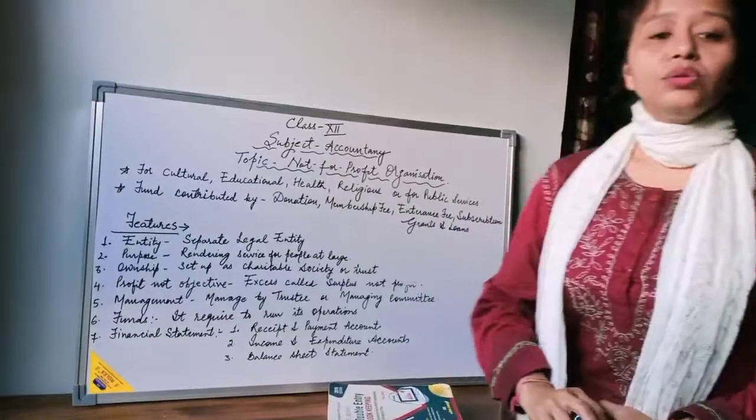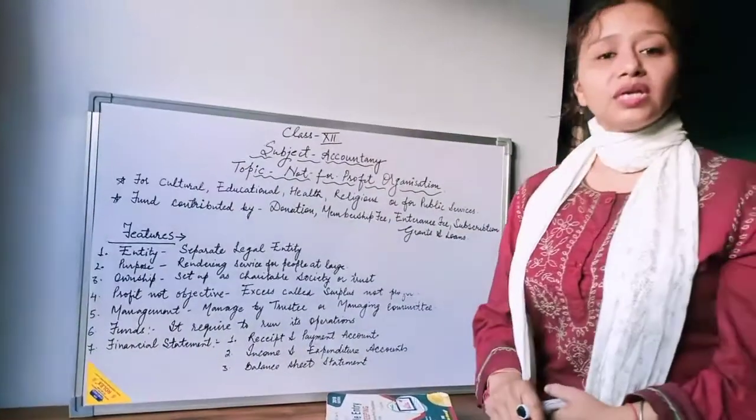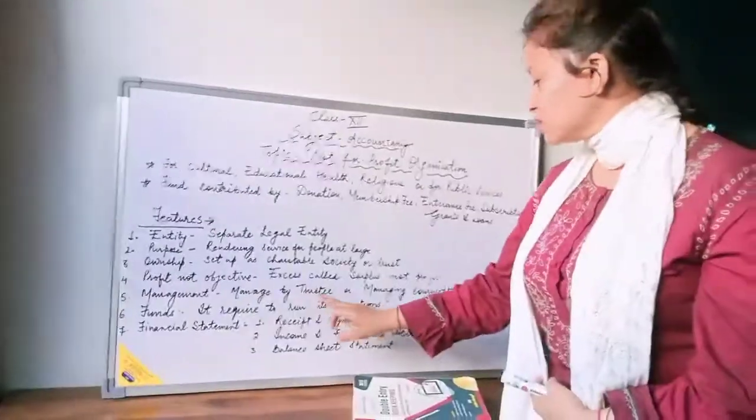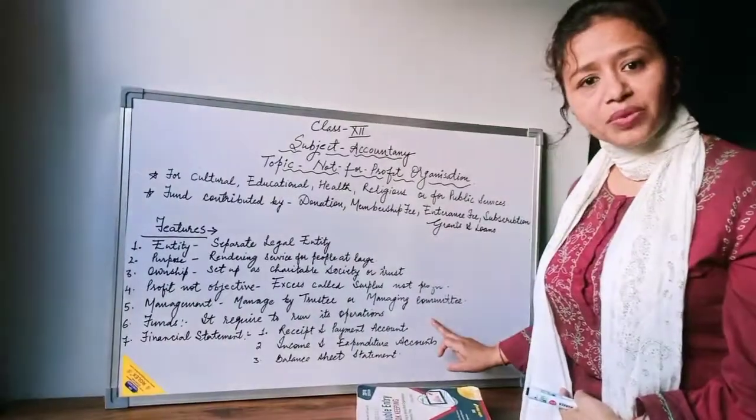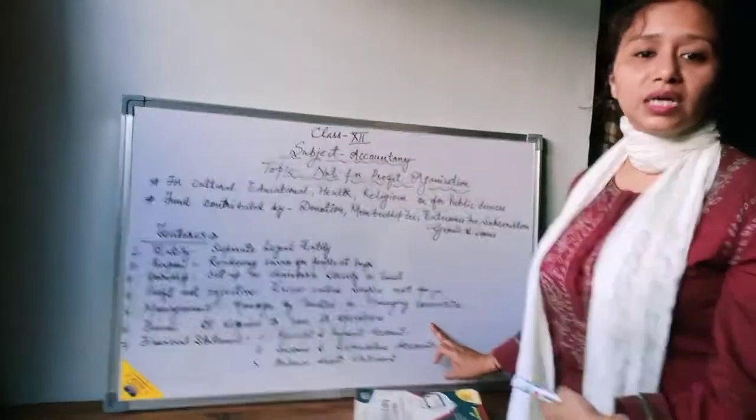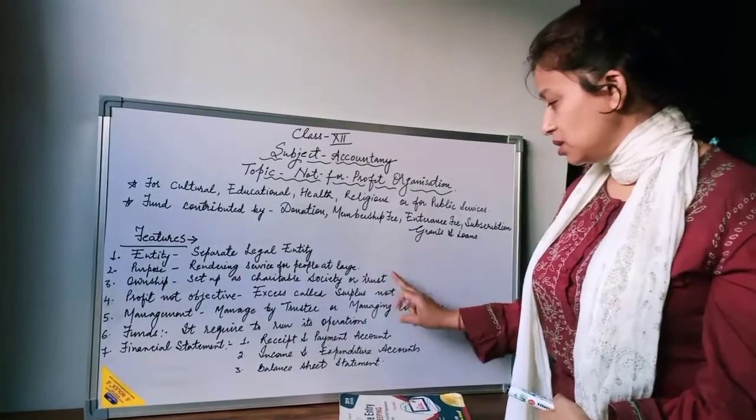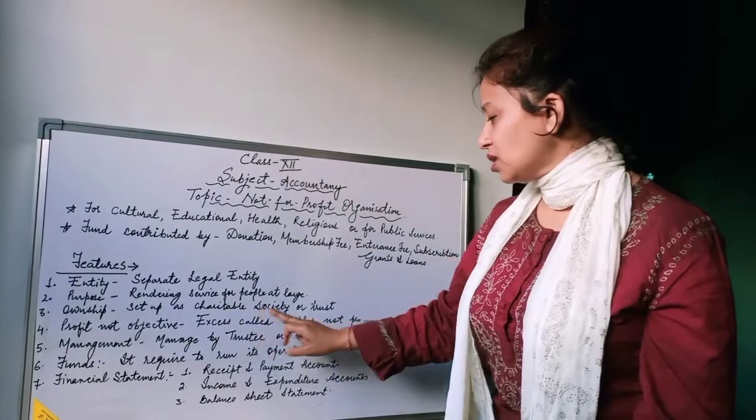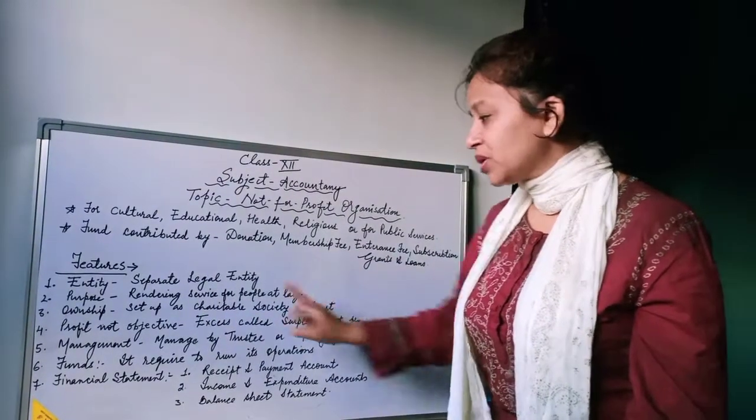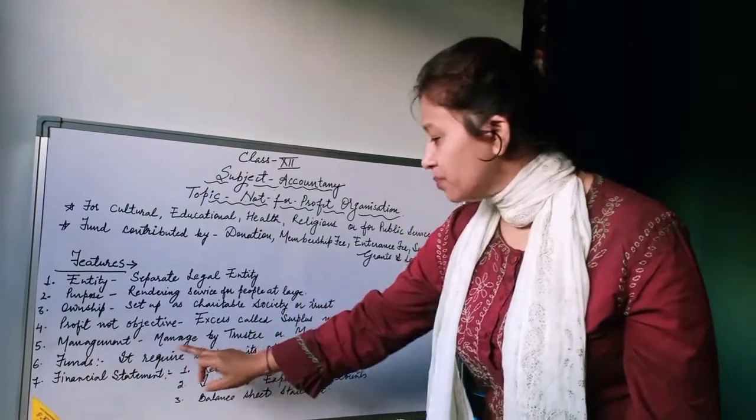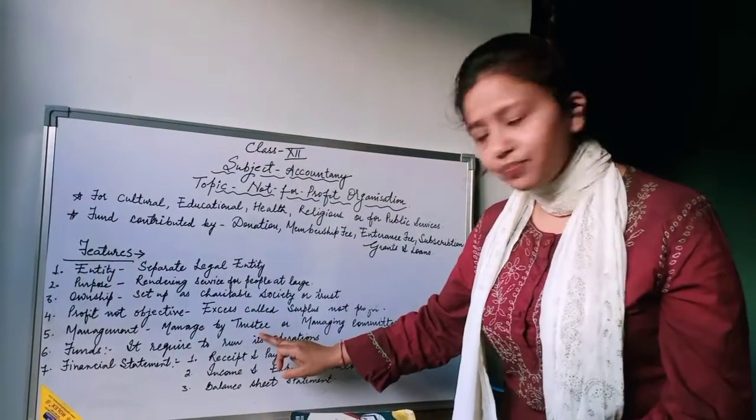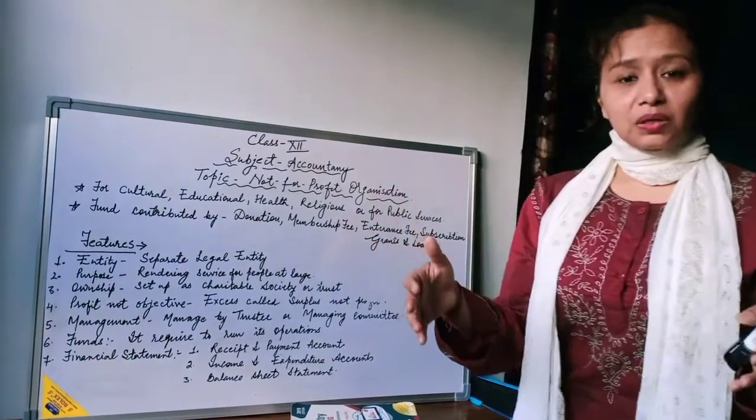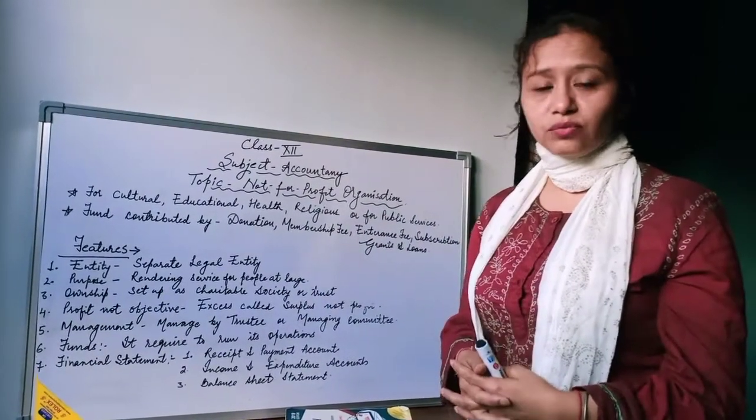The fifth one is the management. How is the management of a non-profit organization maintained? It is managed by the trustees or managing committee. Basically, the non-profit organization is managed by the trustees. You know that the ownership is set up by the charitable society and a trust, so the management is also done by the trustees or the managing committee. There is a set of people who manage all the affairs of the non-profit organization.